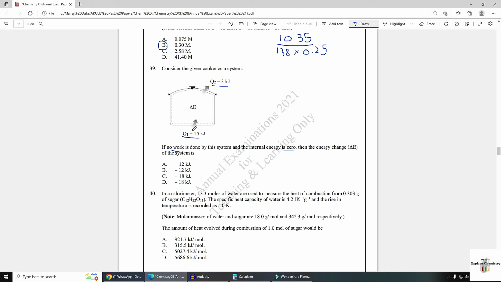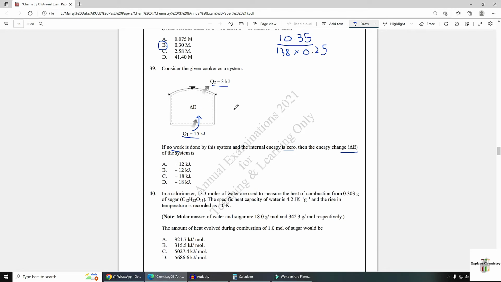15 kilojoules heat is entered to the system, but 3 kilojoules heat is left in the system. Now energy change will depend on Q only, change in heat only. 15 is added and this system has absorbed some heat and it has released 3.